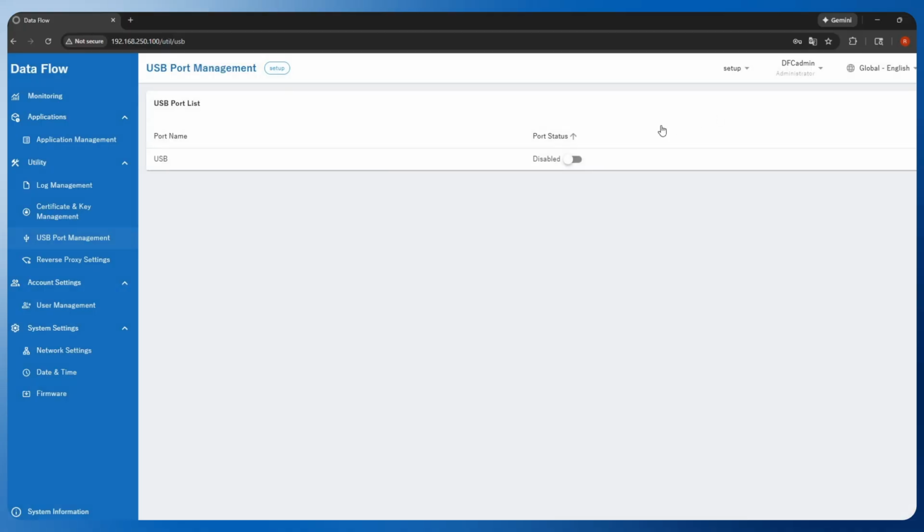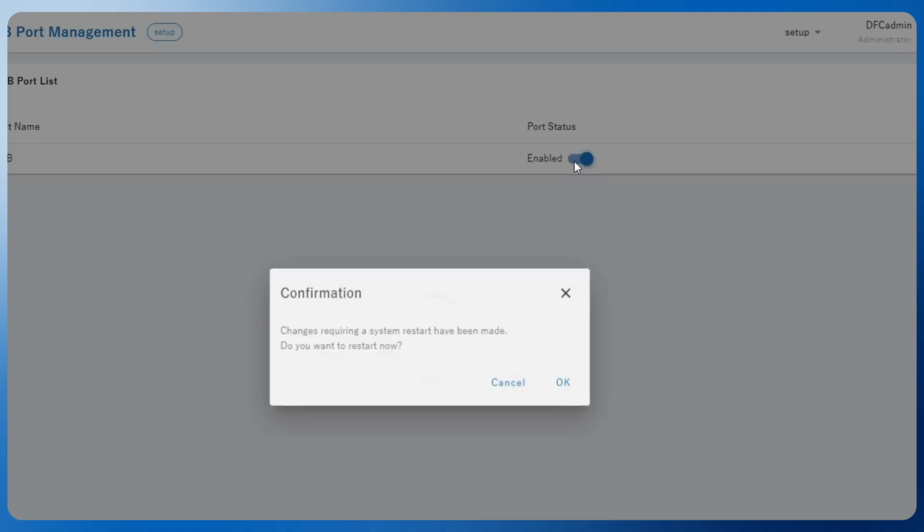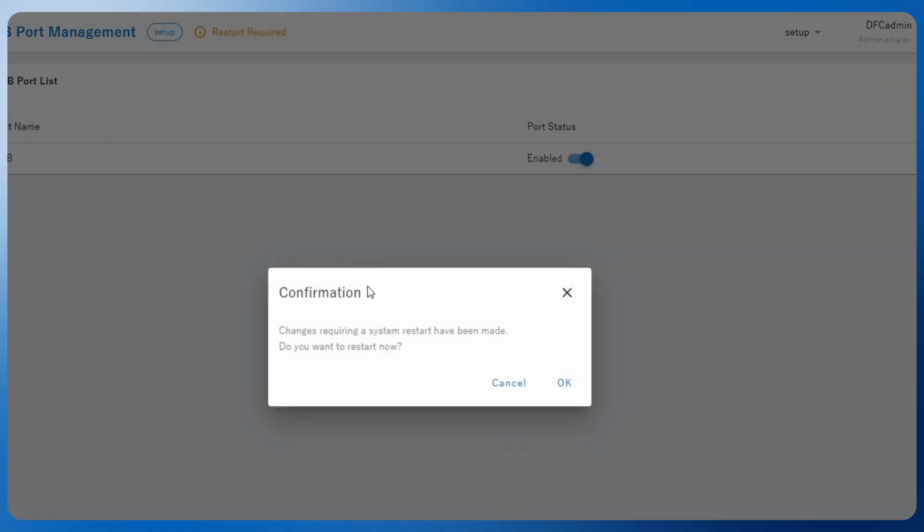and after you have entered into the setup mode, click on the port status for the USB and it will open up a confirmation window. Click OK and then it will restart the DX100 controller.